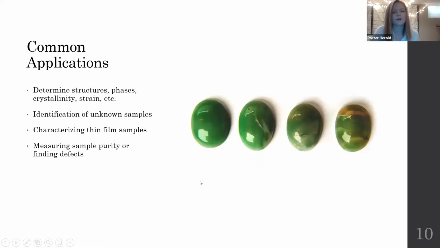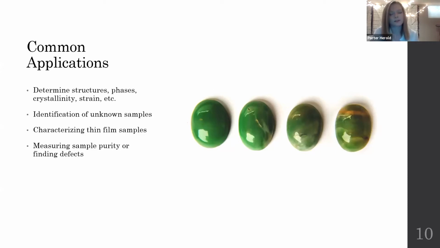So then just some common applications. Like I said, we can determine lots of things from an XRD graph, and these are just a few of the examples, some of the big hitters. So we can determine multiple properties of a sample: the structure, phases, crystallinity, strain, and many more. We can identify unknown samples. I talked about that earlier. We can match graphs to other graphs in libraries or databases. We can characterize thin film samples, and we can measure sample purity or find defects.